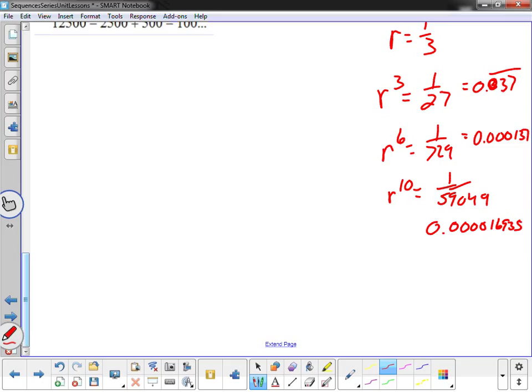Notice what's happening. I'm getting more and more zeros as I raise the power up. So if I went to r to the 100th, and I stick that in my calculator, and I'm going to go to one of my good calculators so I can get to that big number in there.